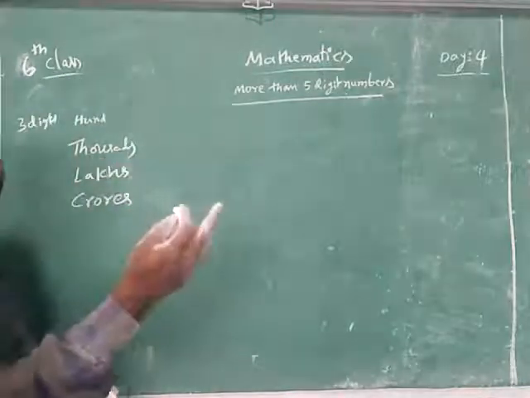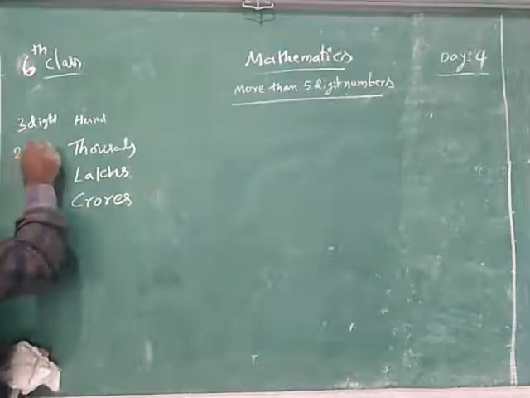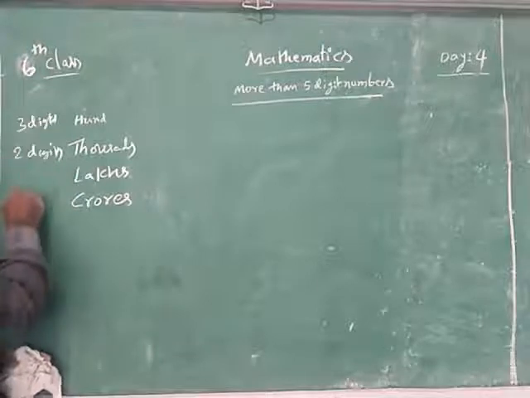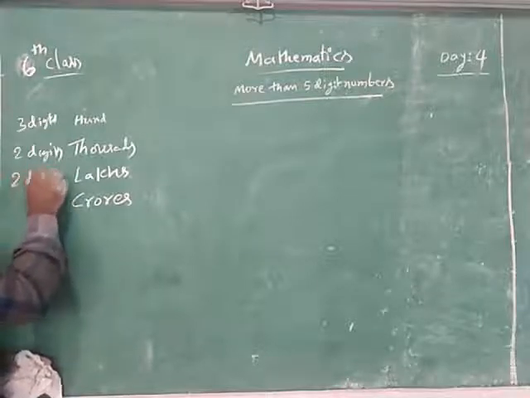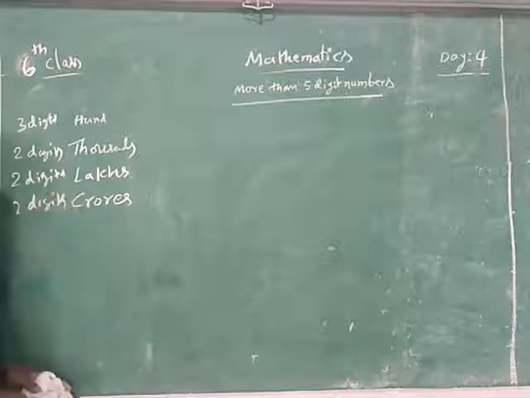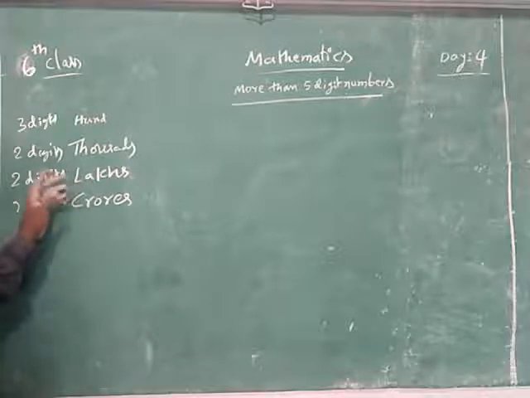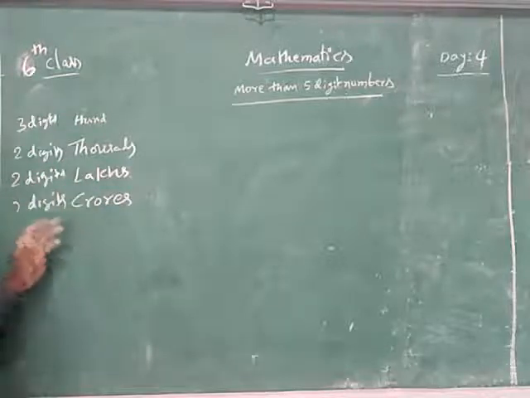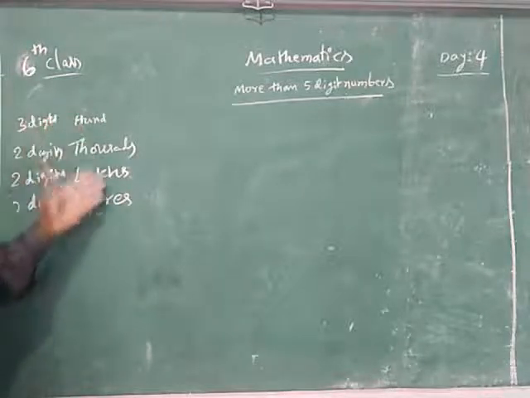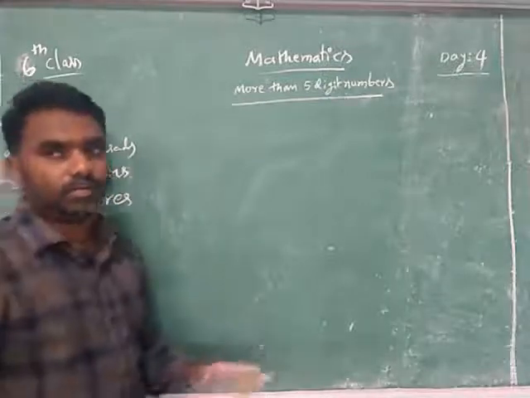Next 2 digits, thousands and 10,000s. 2 digits are the thousands slot. Next 2 digits are lakhs. Next 2 digits are crores. Maybe 2 or 3 or any more. Like that, we are separating with commas and making the slots, and then you read the big numbers.